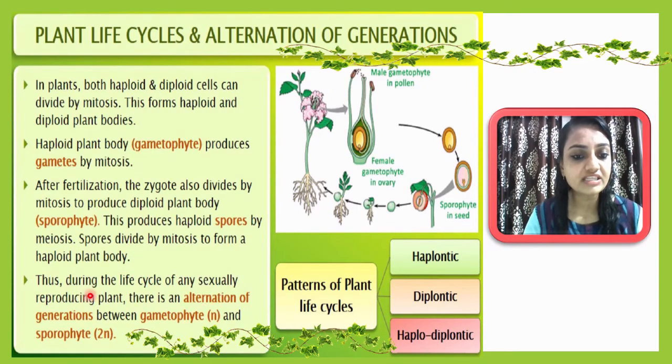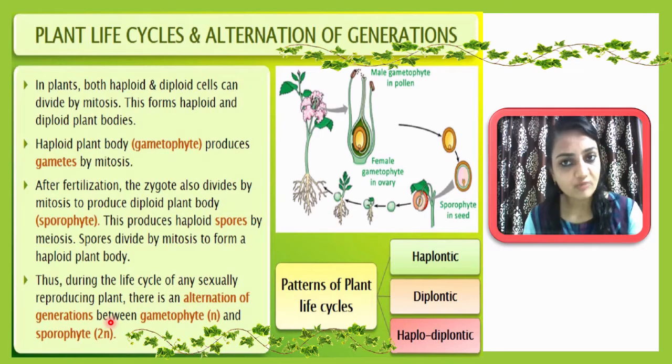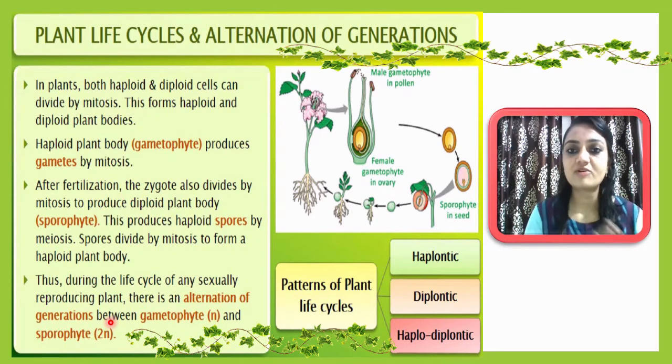Thus during the life cycle of any sexually reproducing plant, there is alternation of generation: sometimes they will show you the gametophyte, that is haploid, sometimes the sporophyte, that is diploid.